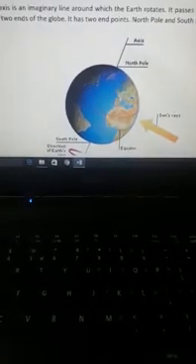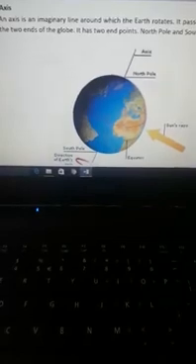Now, our next topic is what is an axis. Before that, students, I want to tell you that it was very difficult earlier for the map makers to study the earth, as there was not any way to study the earth. So, they made a globe, which is the model of the earth. Still, they were having so many difficulties to study the earth. So, what they did, they drew some imaginary lines on the globe.